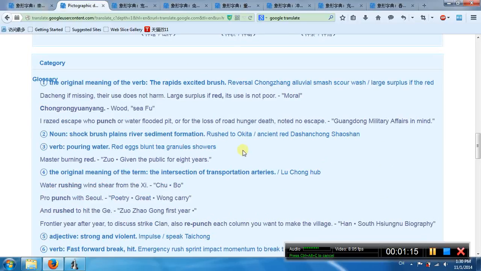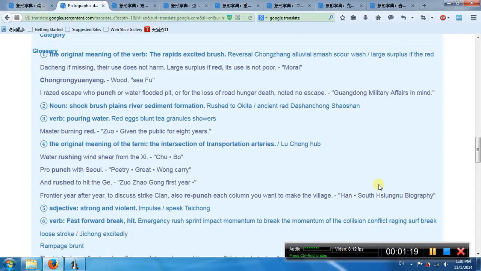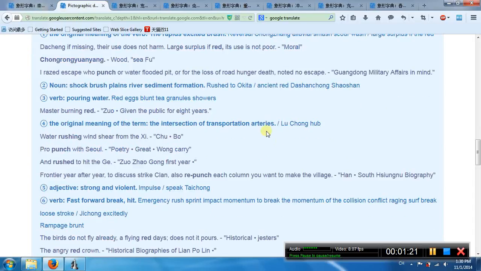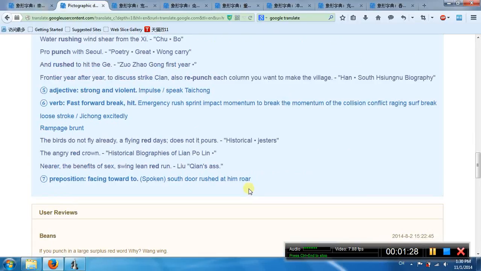Its third meaning means pouring water. Fourth means the intersection of the transportation arteries. Fifth meaning strong, violent. Sixth meaning fast forward, break heat. Seventh meaning preposition, facing toward, to.